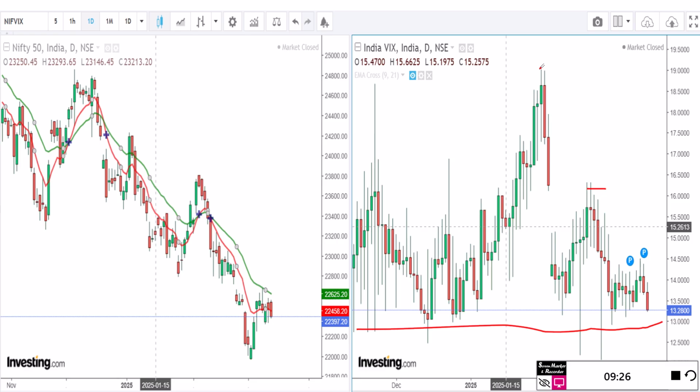Or when the VIX is setting a tottering high of 19, this is for the last 6 months I've taken the chart, though the screen will show a little bit of data. It's my observation. One should be ready when the VIX is in the vicinity of 19, simply short it. And when the VIX is somewhere around 13, that is the time you can buy by looking at the pattern or any kind of indicator. So we can see a very strong inverse correlation between Nifty and VIX.